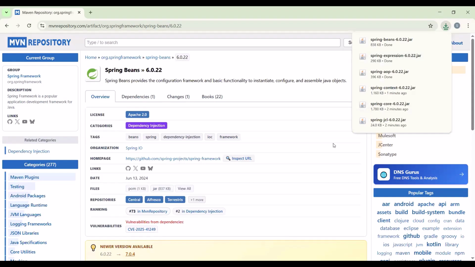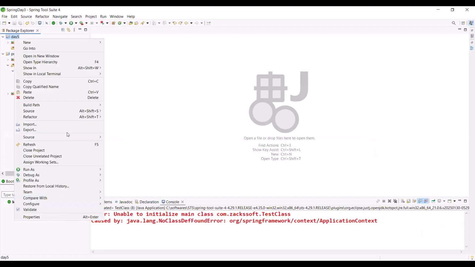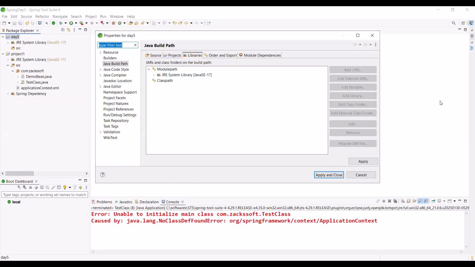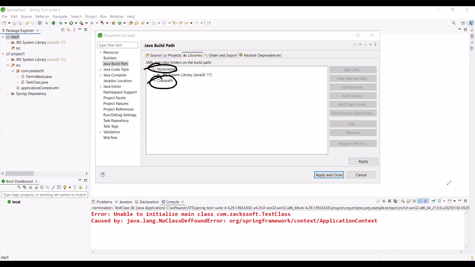So now please tell me. Okay, let me go to the project. So what should I do here? Right click, then Properties or click here, Build Path, right? Build path, yes. Configure Build Path. Or should I click, for example, module dependencies, order, project source, libraries, right? Okay, so two things: module path or class path. Let me add to the class path, right?